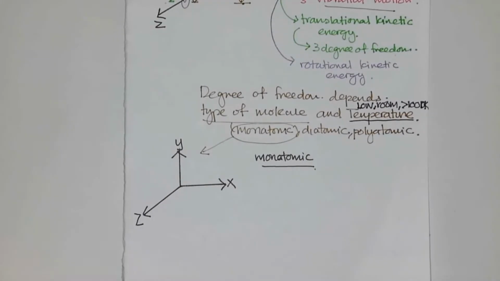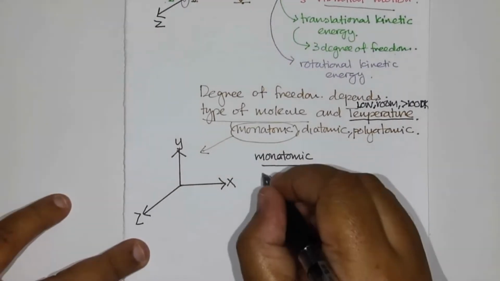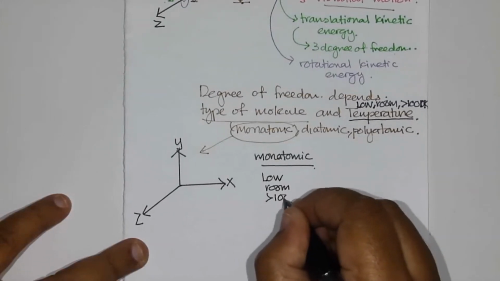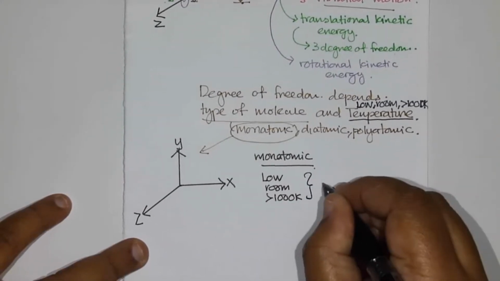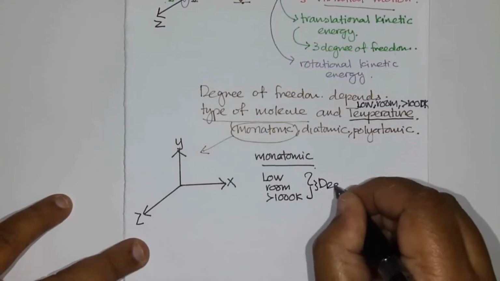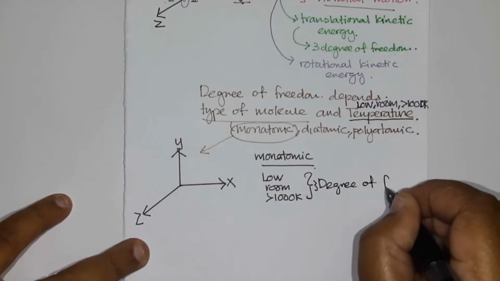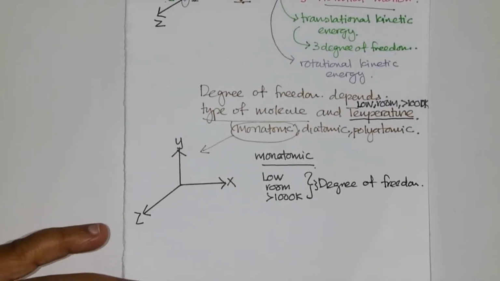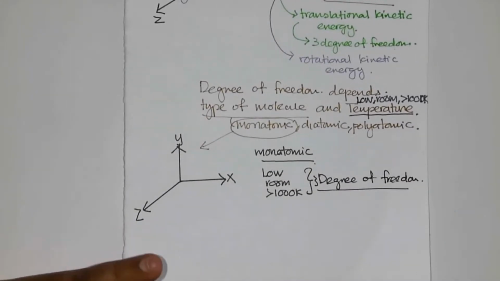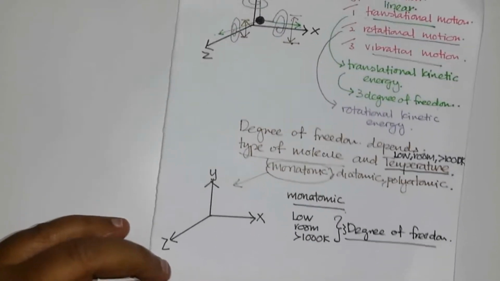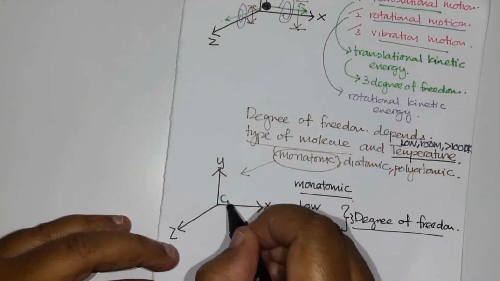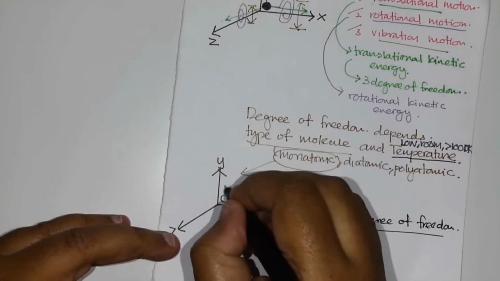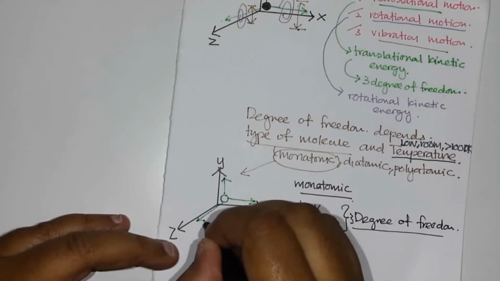For a monoatomic, at low temperature, room temperature or above 1000 Kelvin, it can only have 3 degrees of freedom. The 3 degrees of freedom are translation motion only, along the x-axis, y-axis and z-axis.